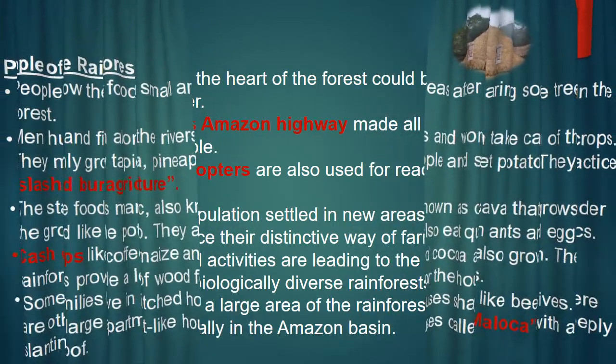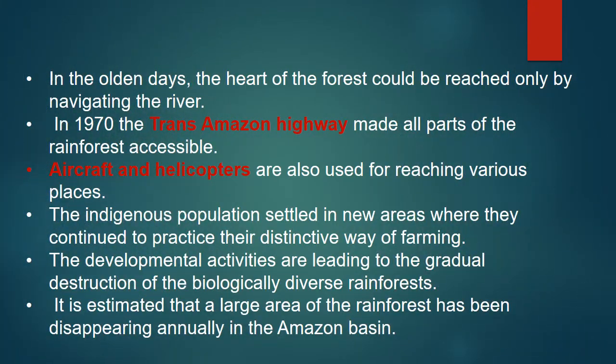So next we are going to see about the transport facilities. In olden days, the heart of the forest could be reached only by navigating the river. We could go into the forest only through the water. But now there is the Trans-Amazon Highway, constructed in 1970, which made all of the rainforest accessible.